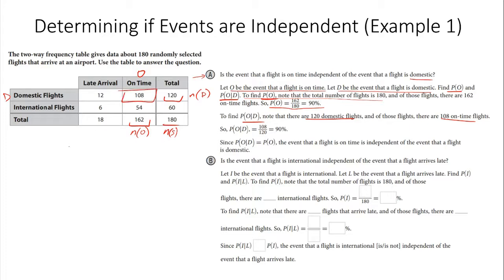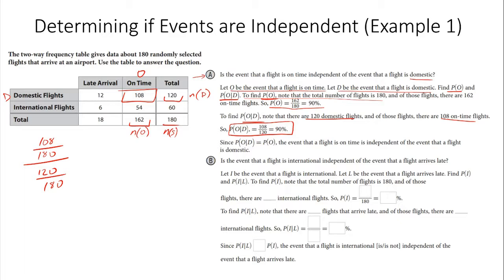So we basically have the probability here: 108 out of the total 180, but of those, 120 are domestic out of 180. Again, the 180s cancel out, and you just get this lovely little number right there. So 90% are on time given that they're domestic.